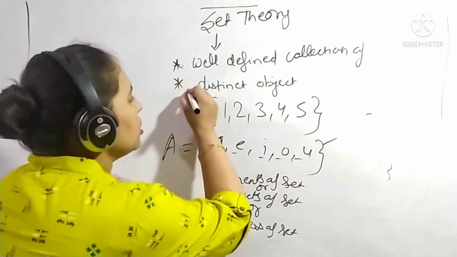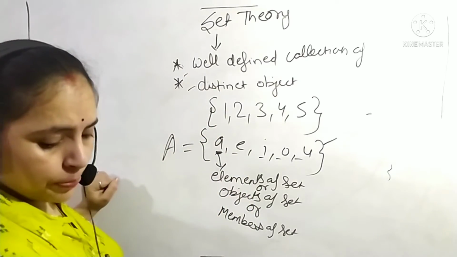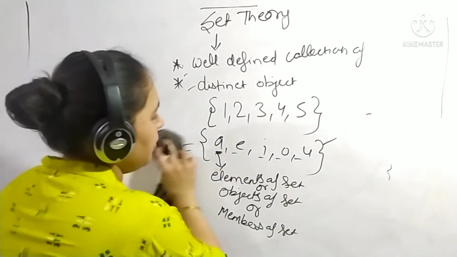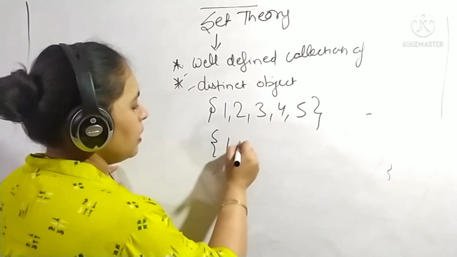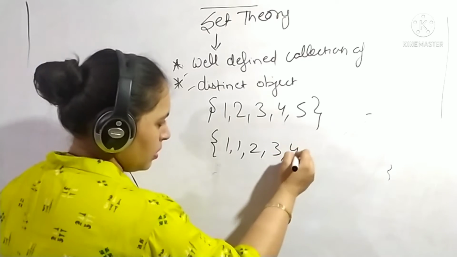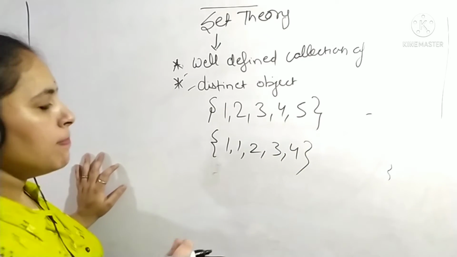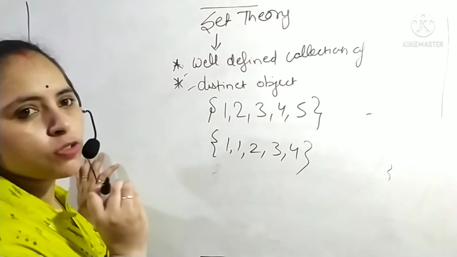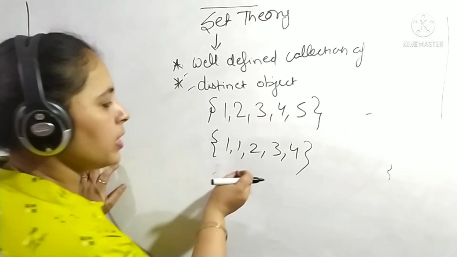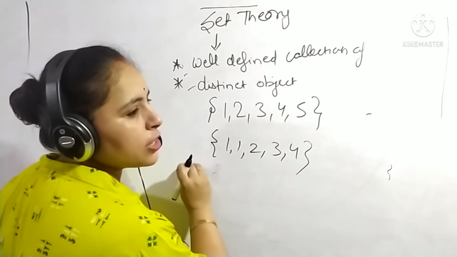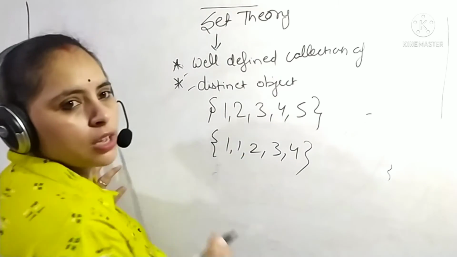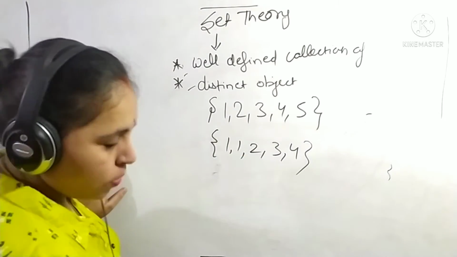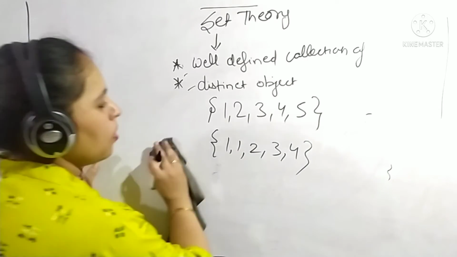Now I will be discussing these 2 very important points. If this is a set, so will this be a set? Yes, it can be, but it is not a proper way to write it. Okay, we cannot say that this is not a set, but it is against the rule to write repeated elements in a set. Okay, so this was distinct objects.